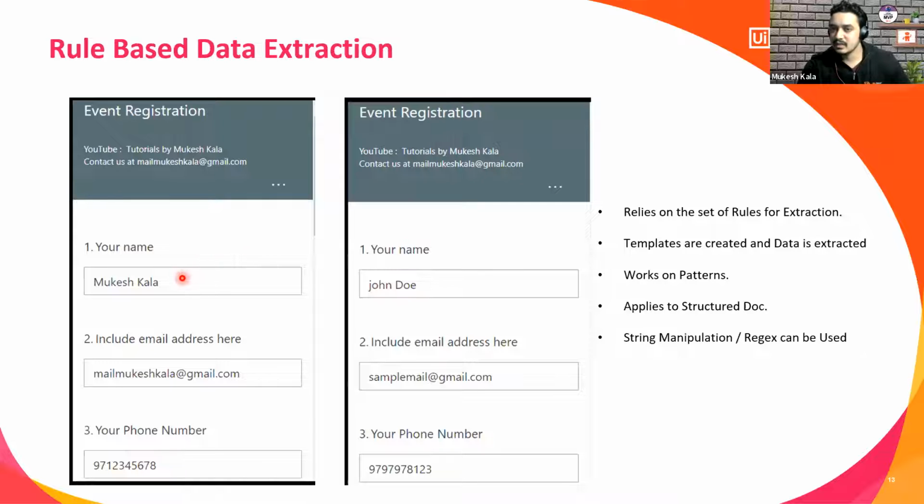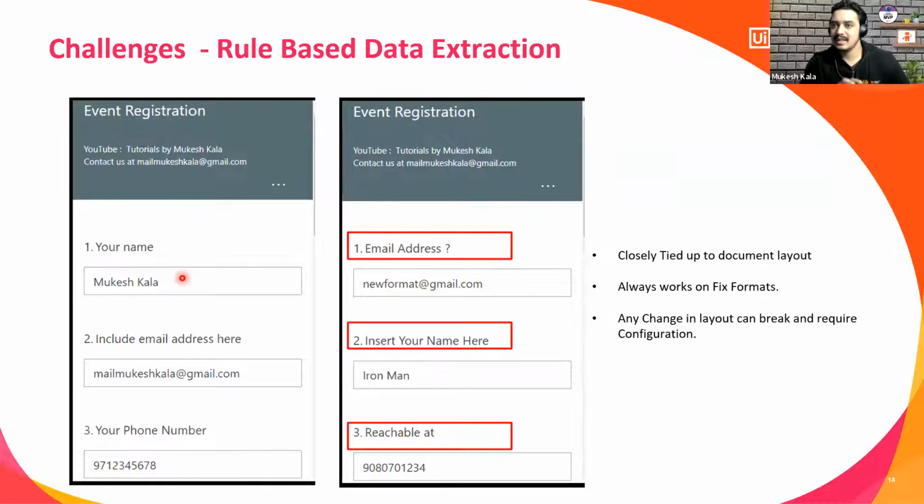So event registration, this was exactly a structured document we handled with the help of string manipulation and regex. But there is a challenge with the rule-based extraction. What happens if it changes? So in the first form, the user was asked to include your email address. And here it says email address and that moved to first position. Your name is here, but here it says insert your name. So the form is the same, but the position changed.